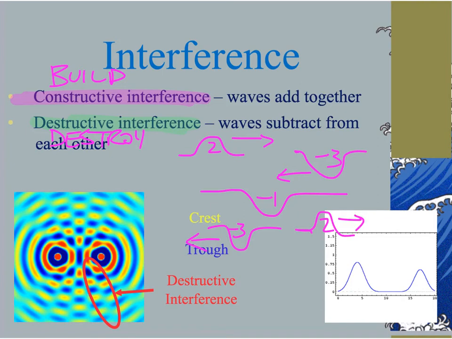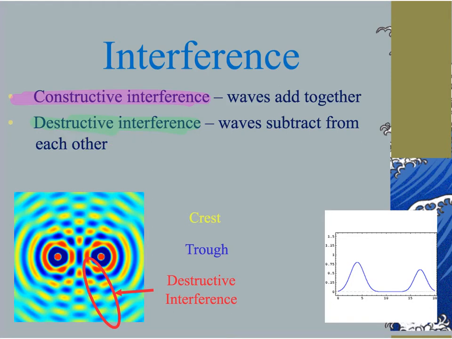Now, total destructive interference can occur when the waves actually cancel each other out in their entirety.